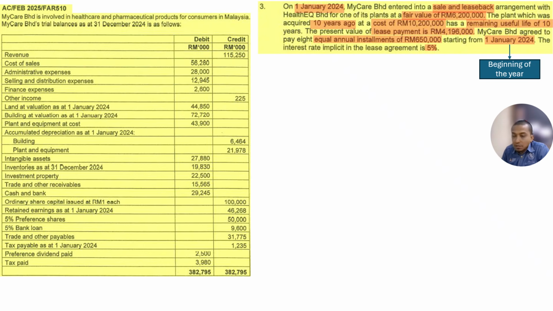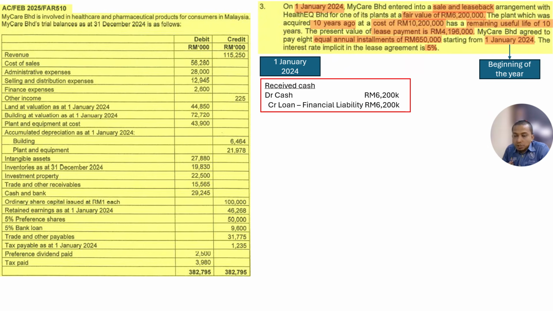Because it is just a loan, we just receive cash because of the loan. How much? You see the fair value, the sales price. The fair value is 6,200,000. When we sell, we follow the market price or the sales price or the fair value. Market price, market value, and fair value are similar. So 6,200,000 we receive in cash. So debit cash, credit loan. Loan here I record as financial liability to make it different because it is a sales and leaseback loan. So debit cash, credit financial liability loan, 6,200,000.